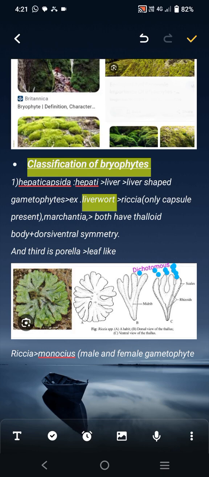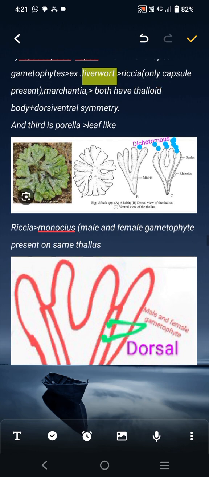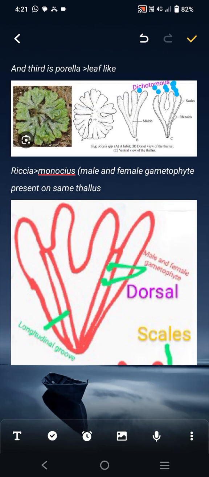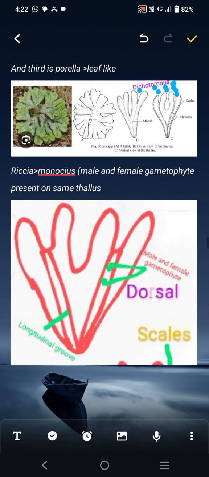And the third is Riccia, which is leaf like, the only liverwort that is leaf like. That's the figure of Riccia. The first is the dorsal side of Riccia, and the second is the ventral side of Riccia. In the ventral side of Riccia, rhizoids are present and scales are also present, and in the dorsal side of Riccia, only the midrib is present.